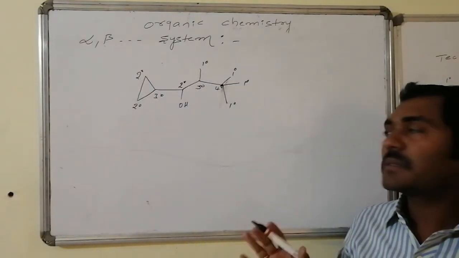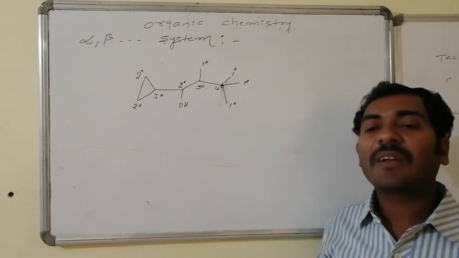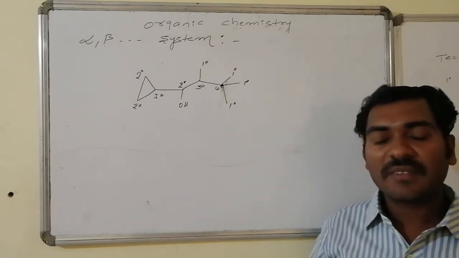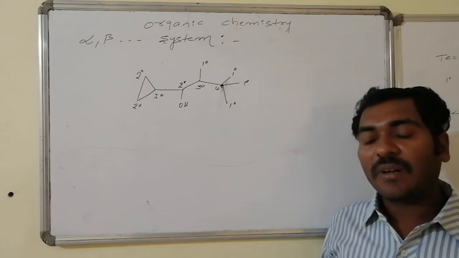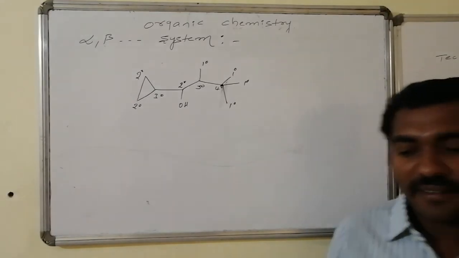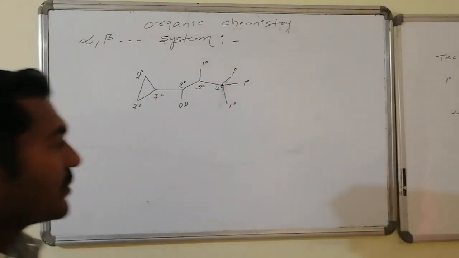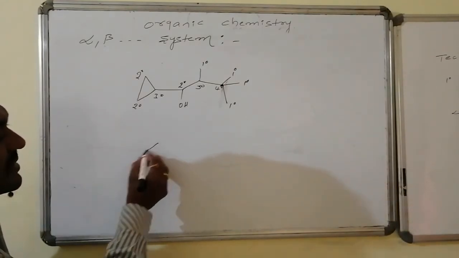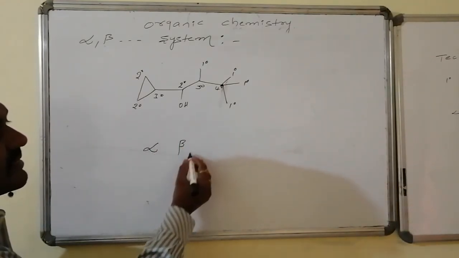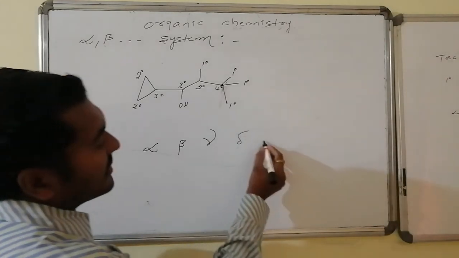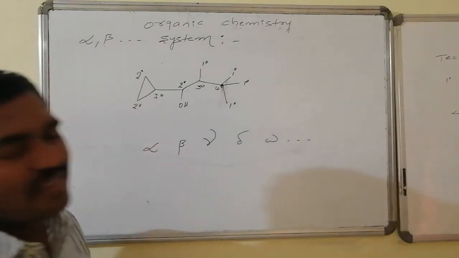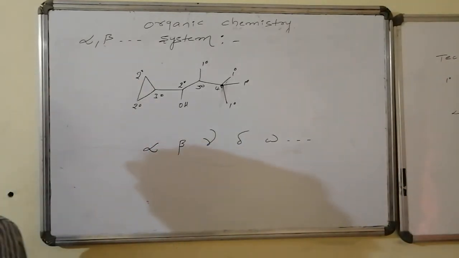Now you are asked to write the corresponding alpha carbons and alpha hydrogens, carbons and hydrogens of the alpha, beta, gamma, delta, omega category. The carbon next to the functional group is alpha, and the adjacent one is beta, next one is gamma, next one is delta, next one is omega, etc. Up to here generally it is restricted.